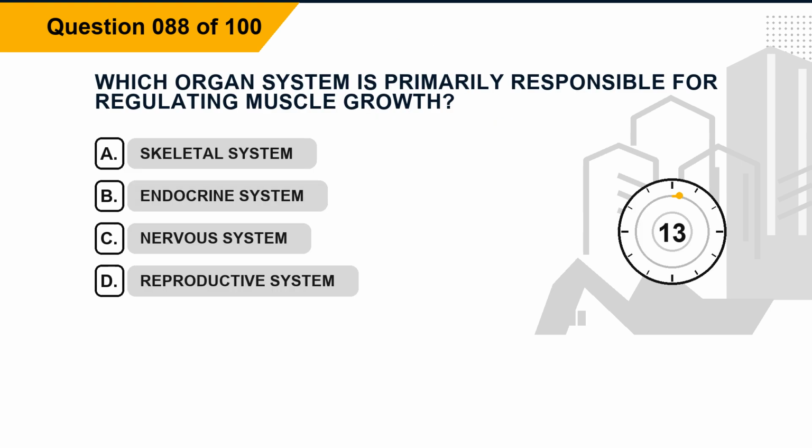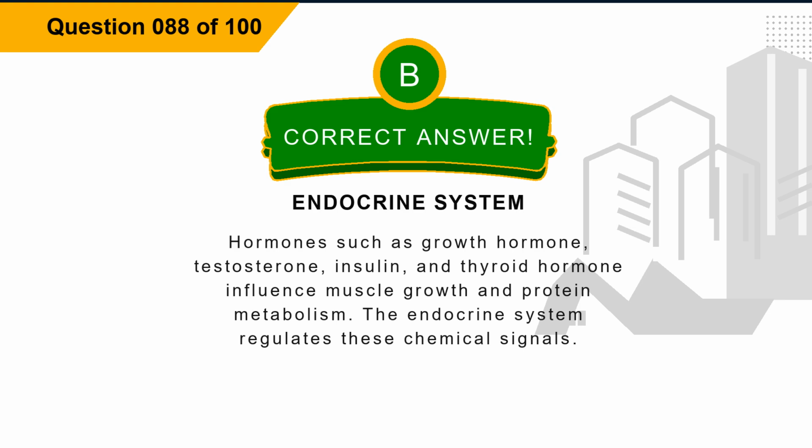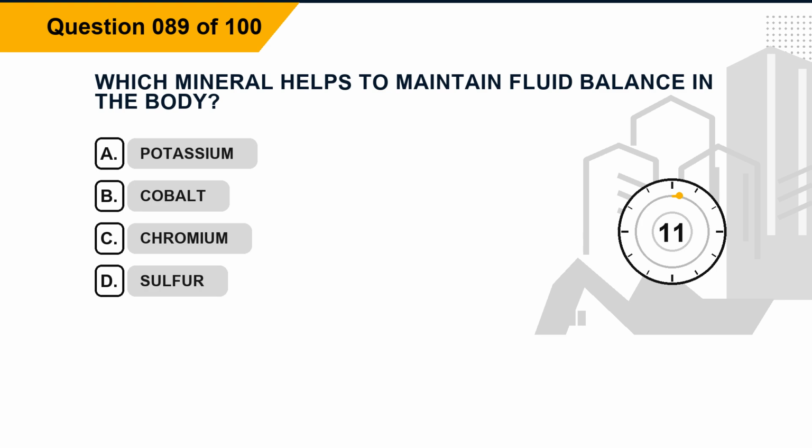Question 88. Which organ system is primarily responsible for regulating muscle growth? Option A, skeletal system. Option B, endocrine system. Option C, nervous system. Option D, reproductive system. The correct answer is option B, endocrine system. Explanation. Hormones such as growth hormone, testosterone, insulin, and thyroid hormone influence muscle growth and protein metabolism. The endocrine system regulates these chemical signals. Question 89. Which mineral helps to maintain fluid balance in the body?